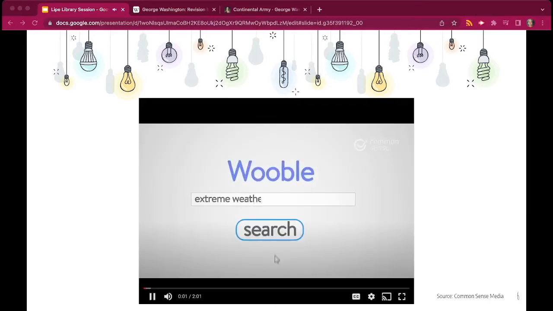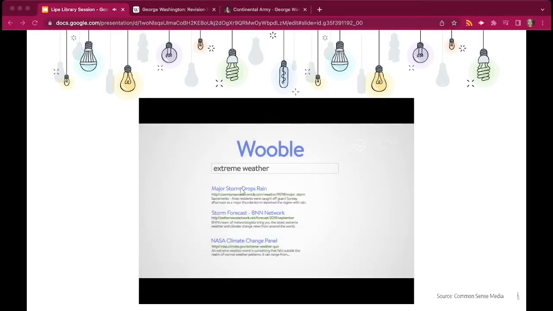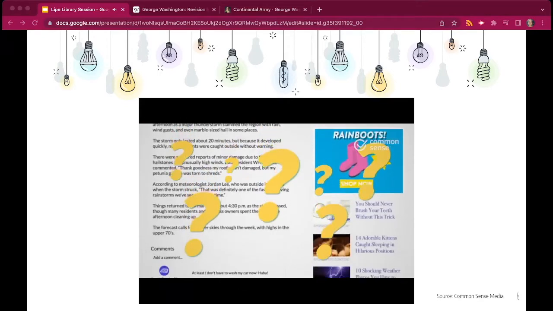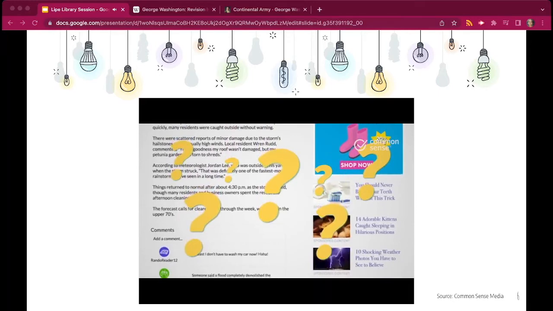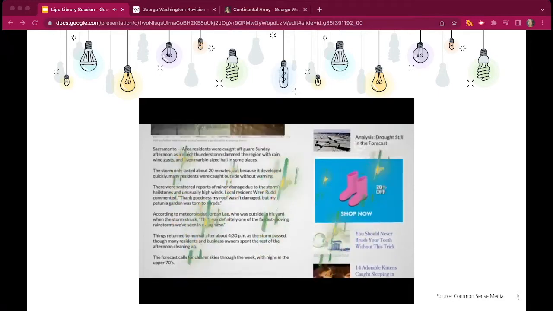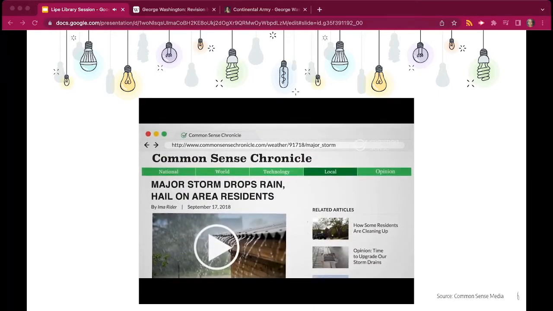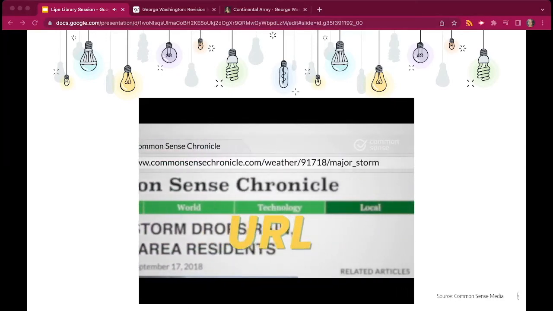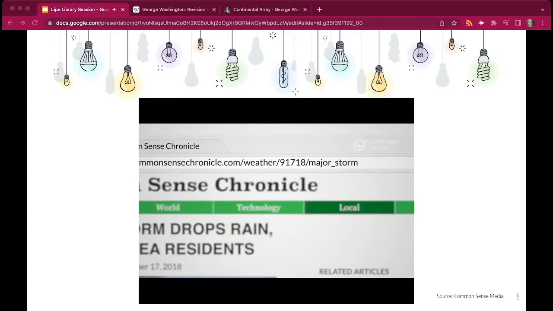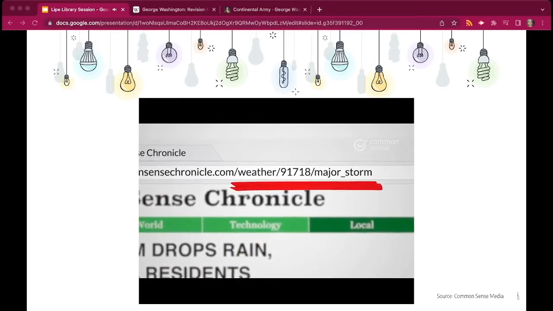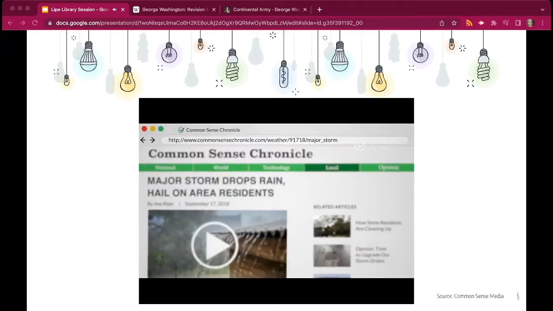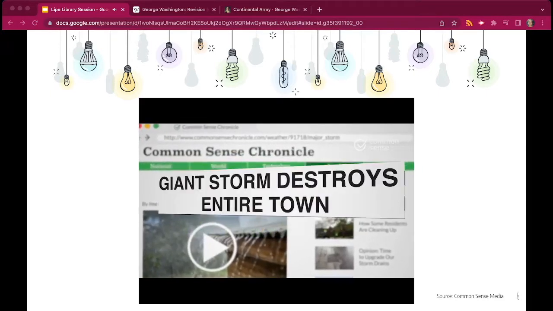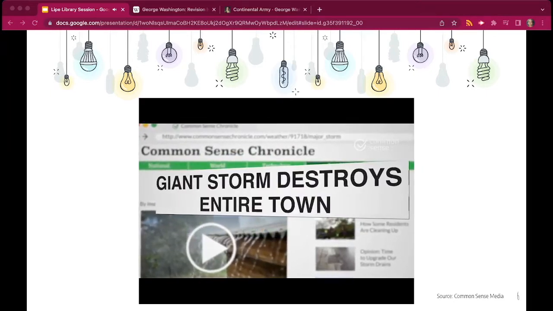Knowing what's going on in the world is awesome, but reading the news online can be tricky. What you see can be distracting, confusing, or even completely false. So if you're reading a news article online, it's important to know your way around. The URL is a one-of-a-kind address for every web page. Always double-check to make sure you're actually on the page you're looking for. Headlines tell us what the story is all about, but sometimes they can exaggerate or say something different from the article to get you to click on them.